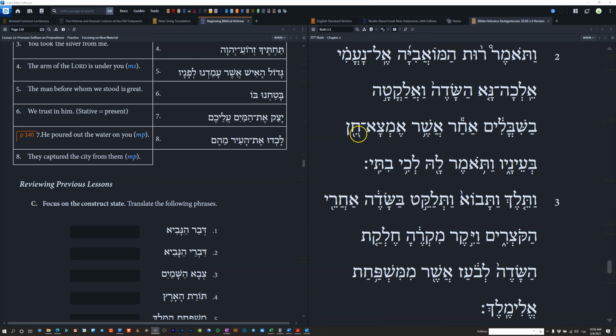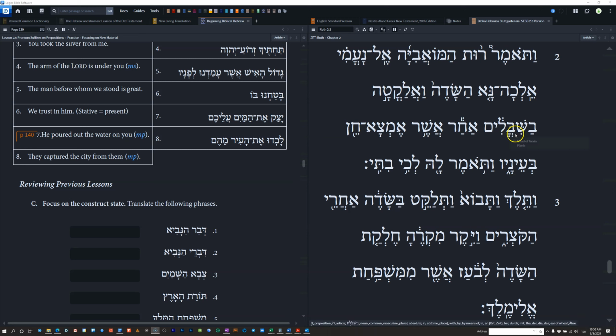Now, when we translate that phrase literally in English, it's very awkward. I will glean among the sheaves behind whom I shall find favor in his eyes. That's really bad English, and it's not a good translation if it's bad English.